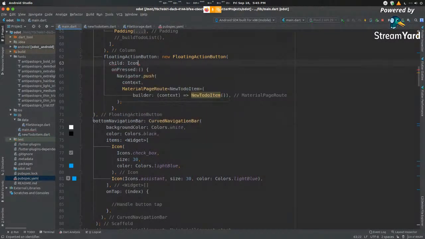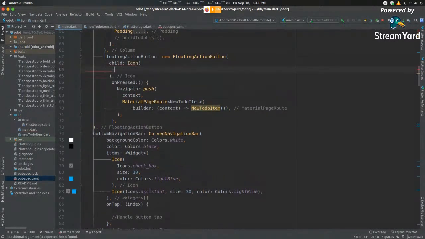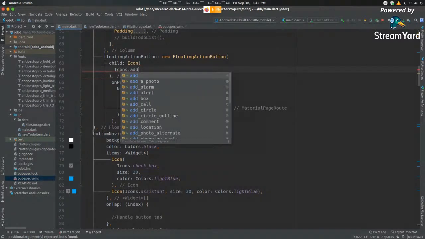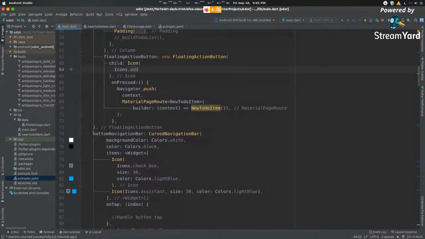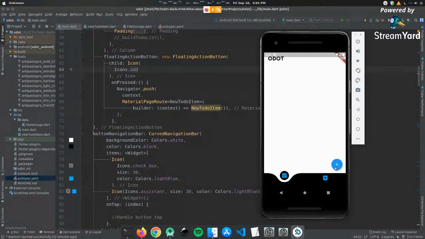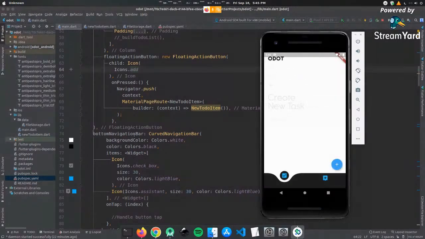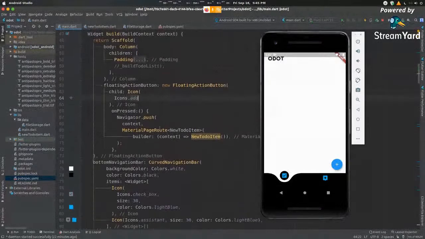We need an icon. Again, as is typical with Flutter, you have another class that it nests into. So Icons.add, this is the plus icon. So we want to display a plus icon inside. Let me open my emulator here, hot reload this, and there's a plus symbol up here. So right now, when I click the plus symbol, you can see that it creates this activity. This activity has already been created at the bottom. That's why it's being displayed. Otherwise, if you click this, nothing would happen.